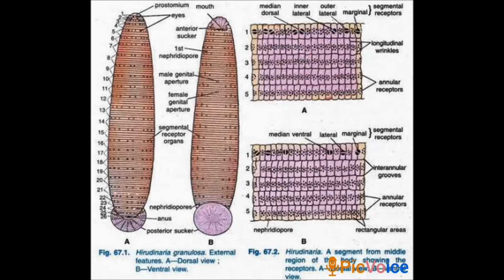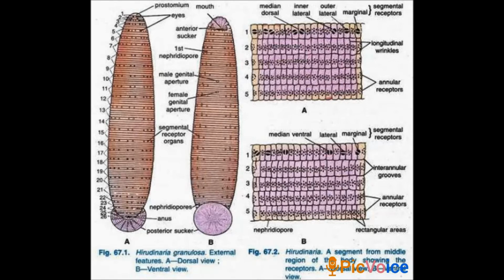Then move on to receptors. On the dorsal side of the leech, there are 5 pairs of eyes on the first 5 segments. In the picture you can notice. Each segment bears a number of sensory projections, which are called receptors.